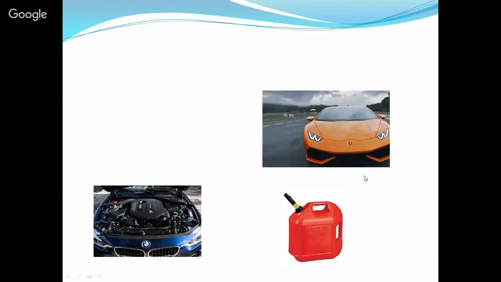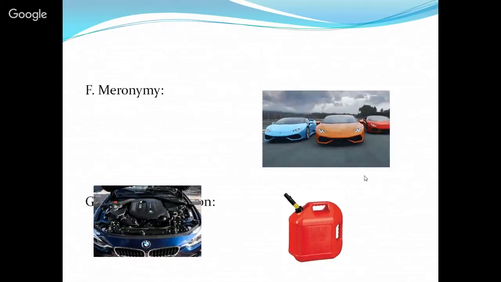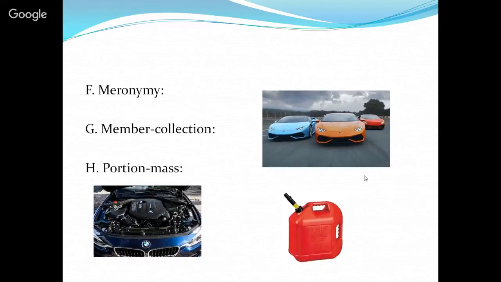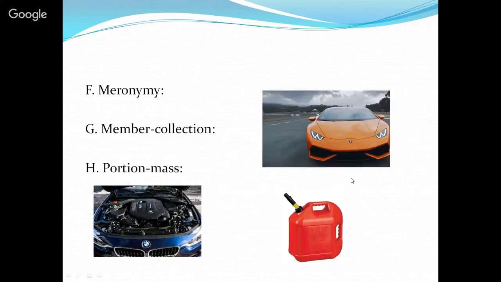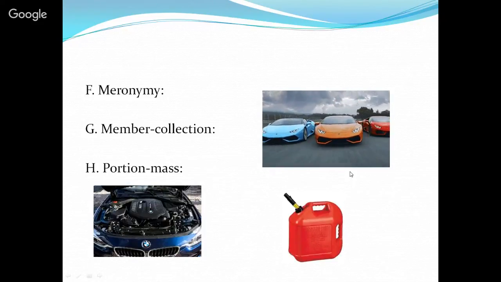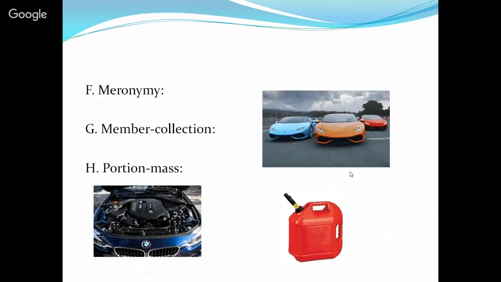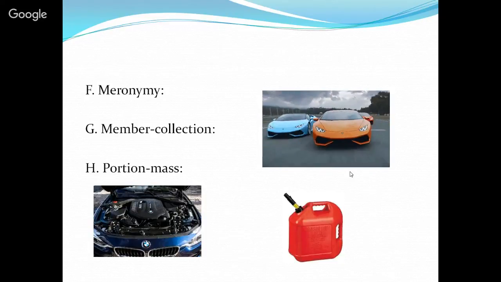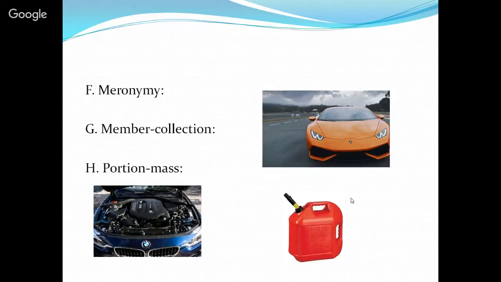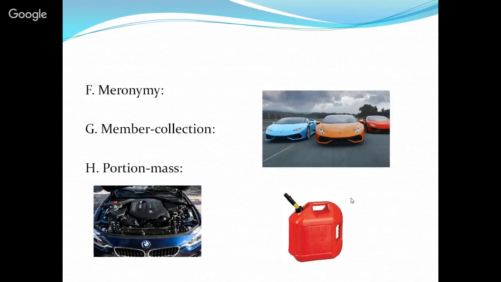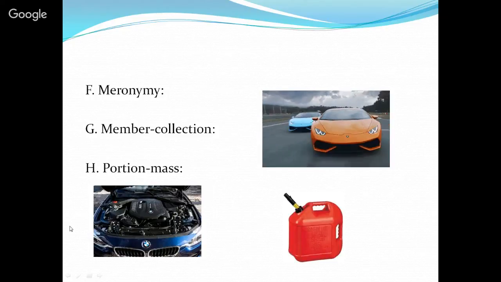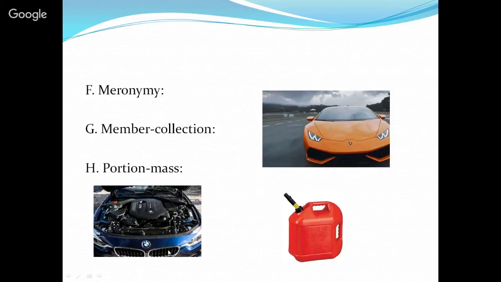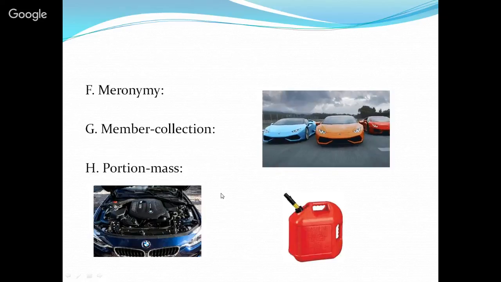The meronymy. When we talk about a meronymy, we have a word or a term that is used to describe a part of an item. In this case, we have an example, the engine of a car.